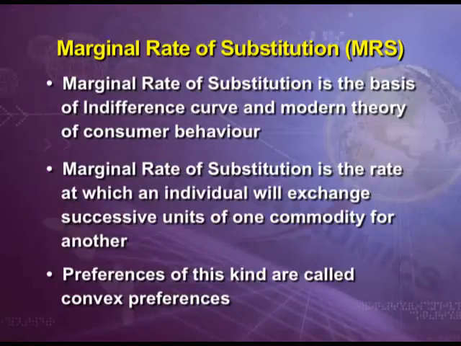Example, if at the beginning the individual has a small amount of commodity A and a large amount of commodity B, then he will be willing to offer a large amount of B for an extra unit of A. As his supply of A increases, he will offer successively smaller amounts of B for additional units of A. In other words, as the amount of good A increases, the rate of substitution between good B and A diminishes, and preferences of this kind are called convex preferences.